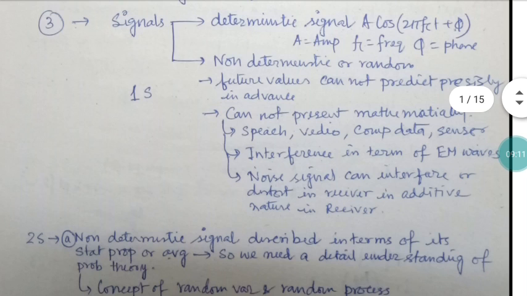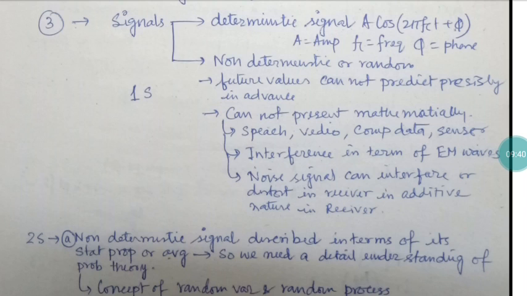So the noise signal can interfere or distort in the receiver, in the additive nature of that receiver. In that receiver, the noise signals, the interference, and the other signals are just mixed up. Due to that mixing, it cannot be separated out. So it is a big issue how to separate the noise signal, the interference data and other things, and how to extract the speech or video signals or the computer data from a given input.